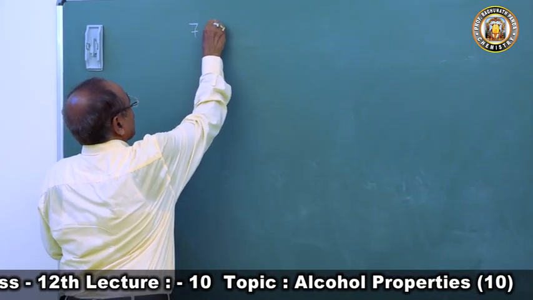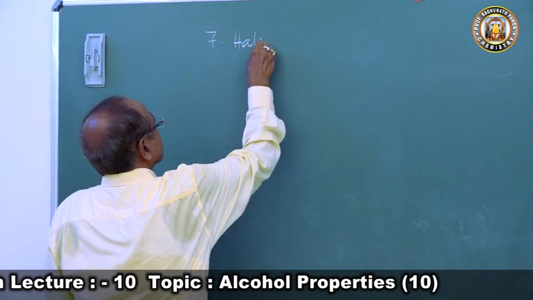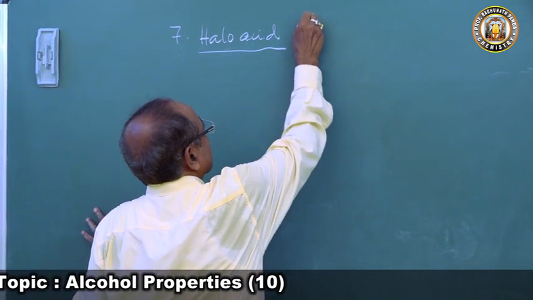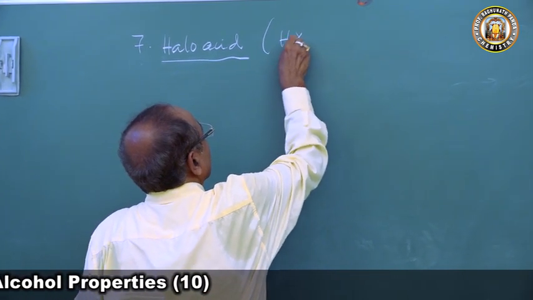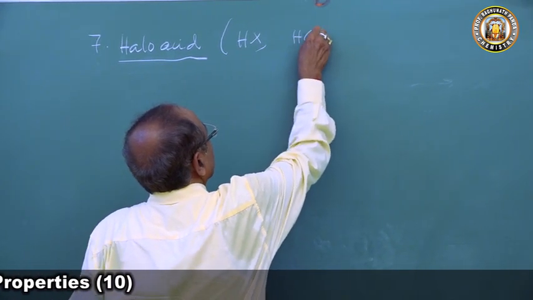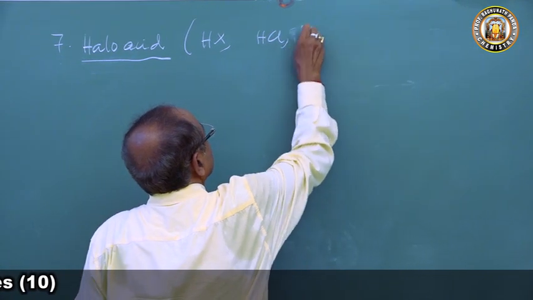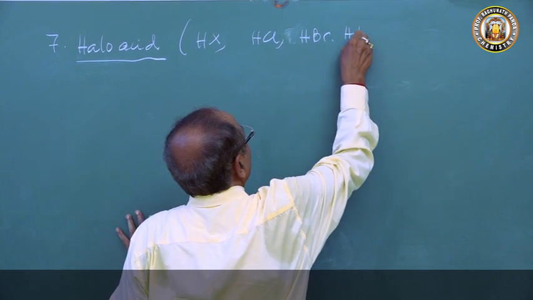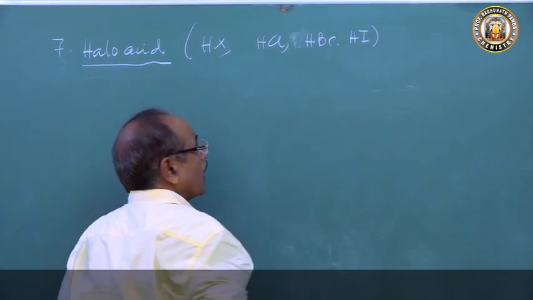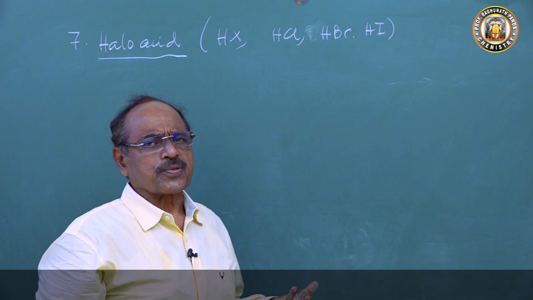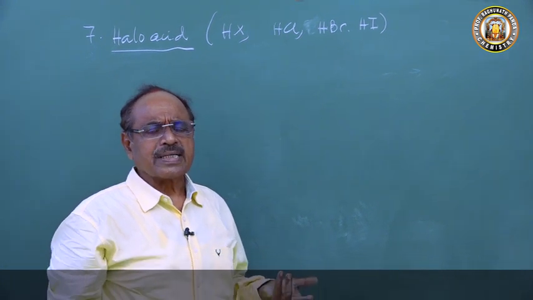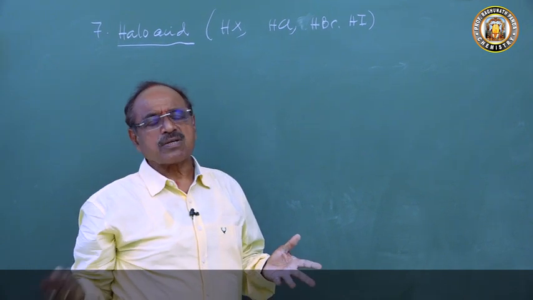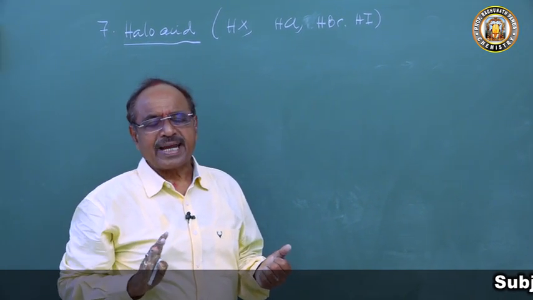There is a reaction with halo acids. How do the halo acids react? Halo acid is what? HX. What is this? HCl or HBr or HI. These are the reactions. Then why not HF? A question will come, because HF is highly corrosive. It dissolves all metals, non-metals, and glass in the presence of moisture. So we don't take the reaction of HF.